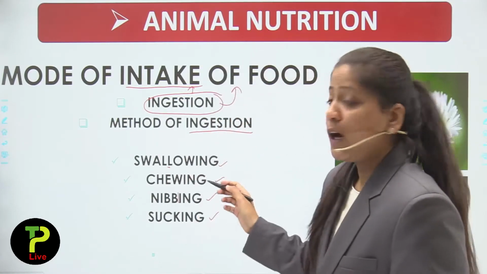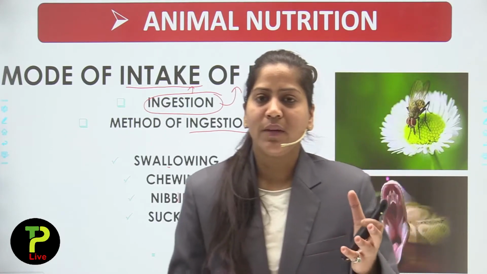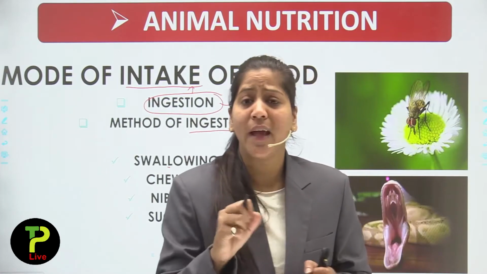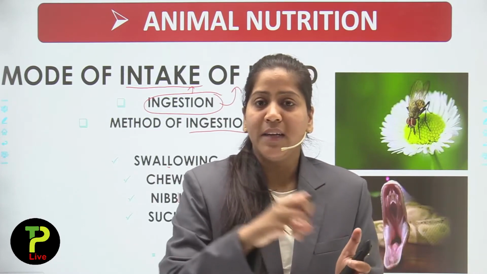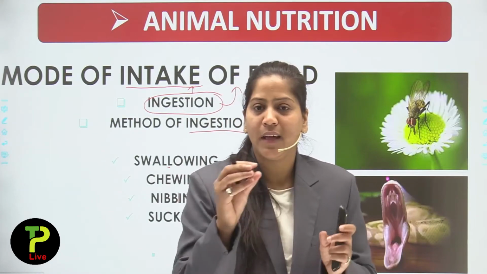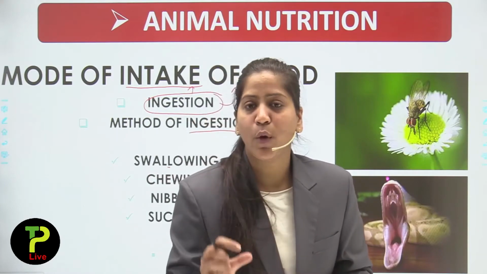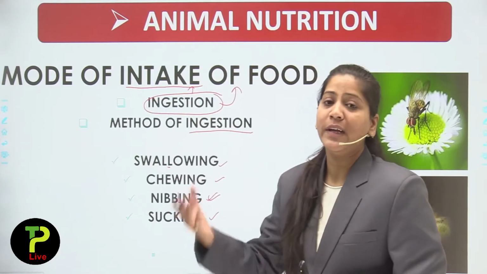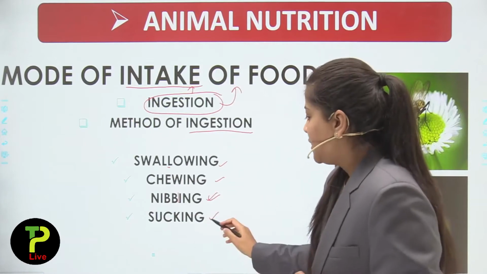So the third topic is nibbling. What is nibbling? Have you ever seen a squirrel nibble their food? If you have seen a squirrel eat grass, or a carrot, or anything, they nibble. They take their food in small particles. That process is known as nibbling. Now the last method of intake of food, or the last method of ingestion, is sucking.